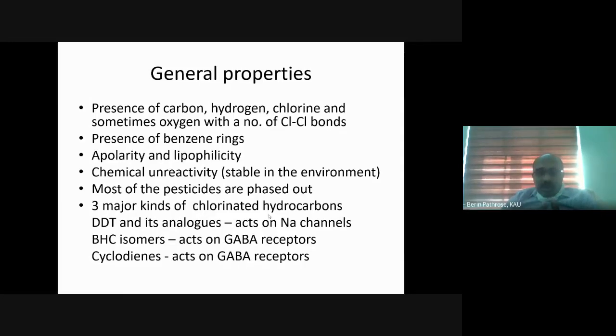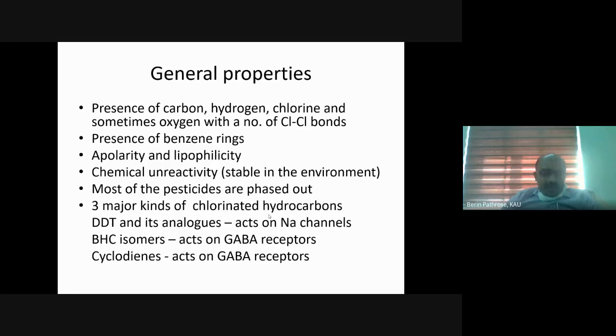Almost all the pesticides in this group are obsolete now, not widely used. So we will have a brief discussion about the general properties of organochlorines, and slightly discuss the major pesticides in this group.